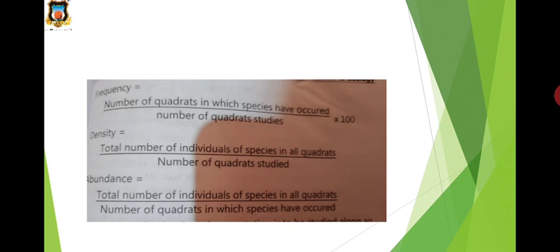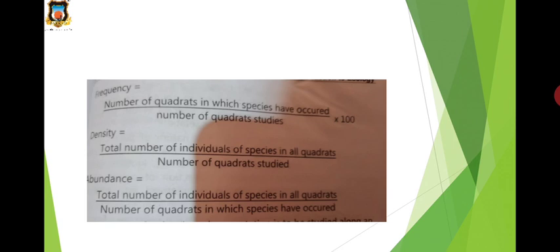This is the formula of frequency: frequency equals the number of quadrats in which the species has occurred divided by the number of quadrats studied, multiplied by 100. For example, 5 quadrats, 4 quadrats, 6 quadrats are studied, and we count in how many of these the species occurred, multiplied by 100.